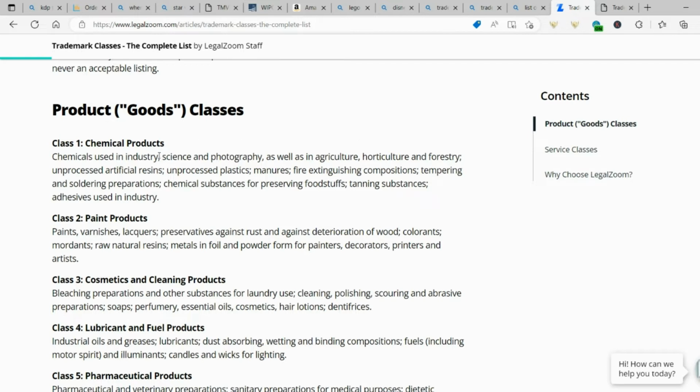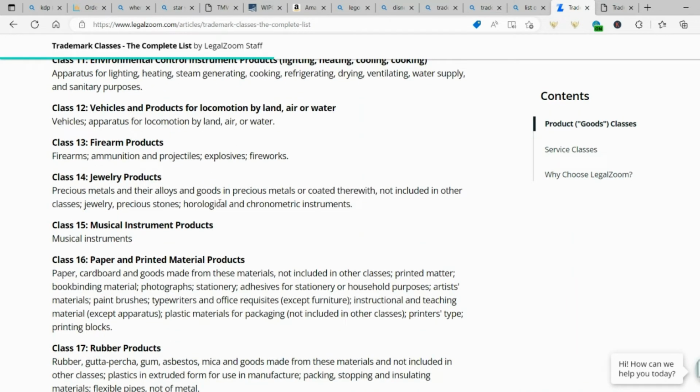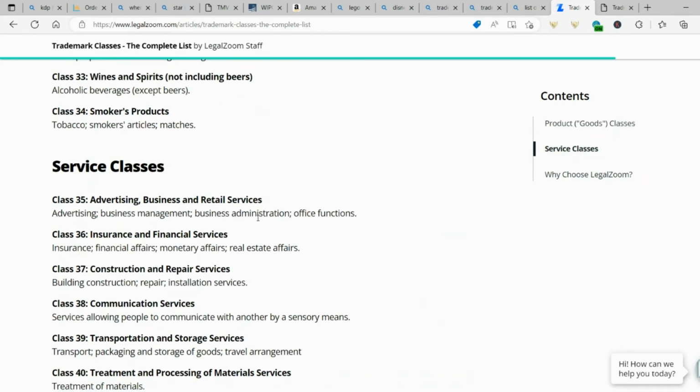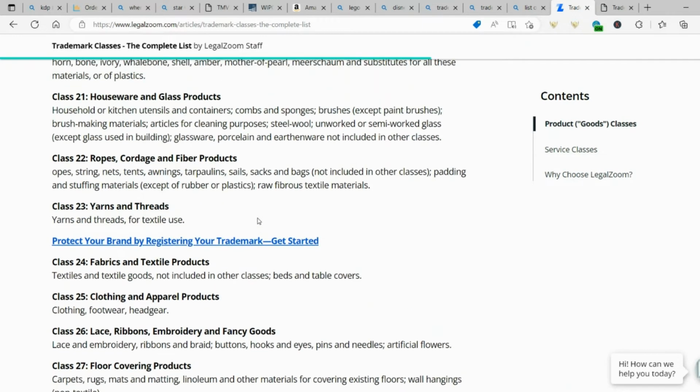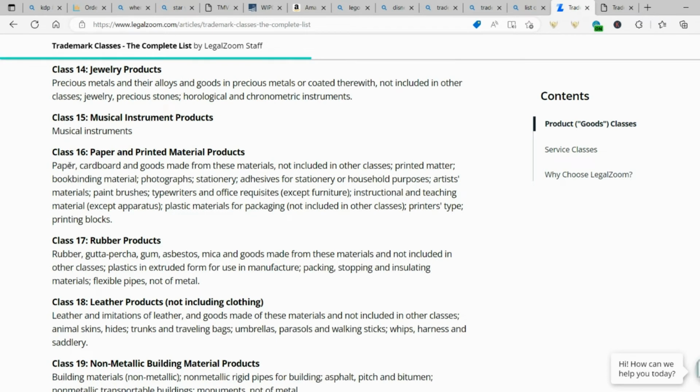So that it'd be difficult for something that was a chemical product to also be classified as, say, a piece of machinery. And there's all these different classes. The one we really want to worry about in regard to KDP is classification 16, which refers to paper, cardboard goods, and goods made from these materials. So when we're talking about books, we need to be concerned about whether or not the trademark has been registered with a classification or class of 16.